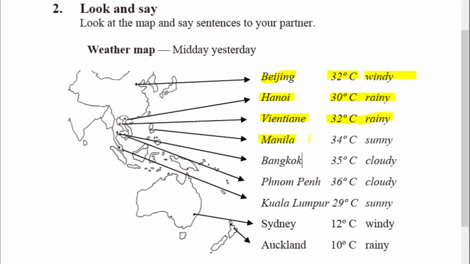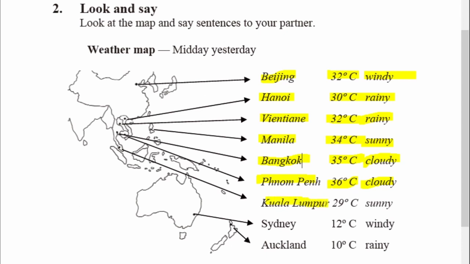In Manila, it is sunny with a maximum temperature of 34 degrees Celsius. In Bangkok, it is cloudy with a high temperature of 35 degrees Celsius. In Phnom Penh, it is cloudy with a maximum temperature of 36 degrees Celsius.